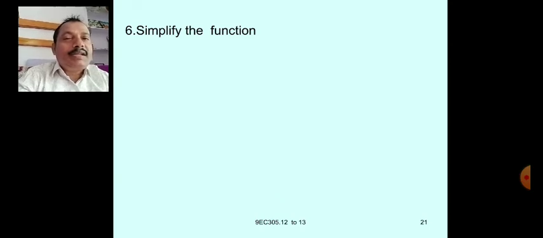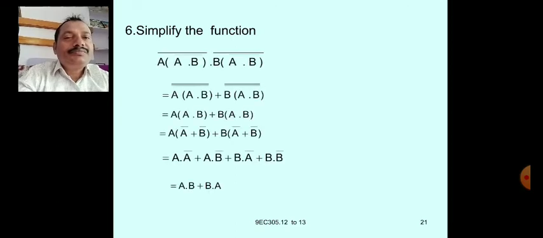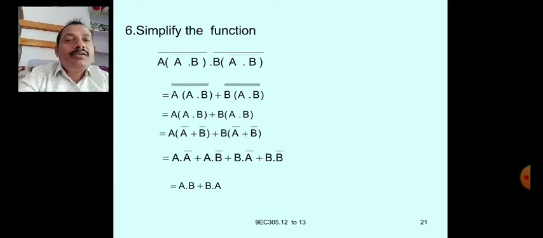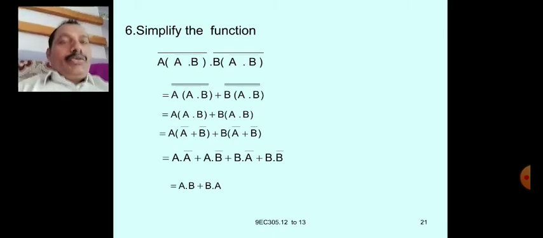Next, let us take another problem. Simplify the function. This is the function. A in the brackets a dot b whole bar, once again whole bar, next dot b in the brackets a dot b whole bar, next whole bar, overall whole bar. So like this you have to write.